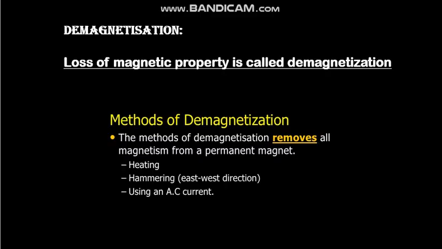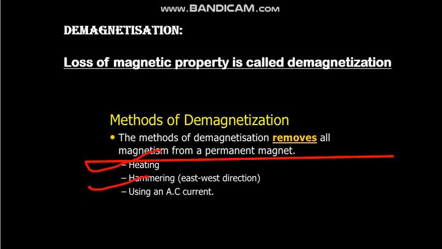Demagnetization. Loss of magnetic property is called demagnetization. Methods of demagnetization. There are different methods of demagnetization. Some are given below: heating, hammering, using an AC current, means using electricity.